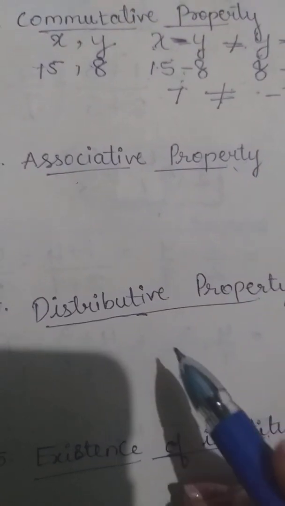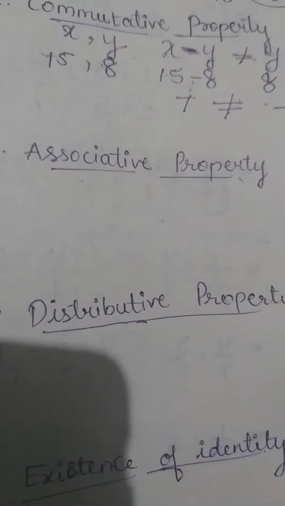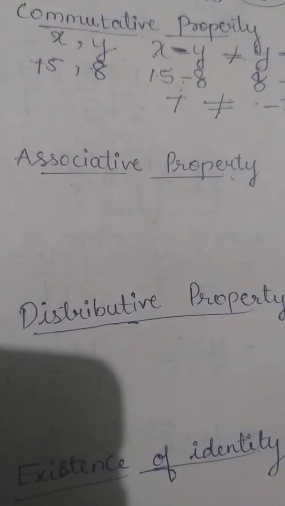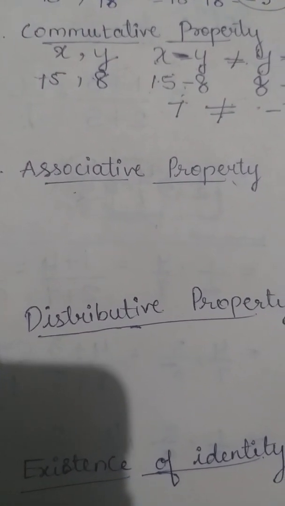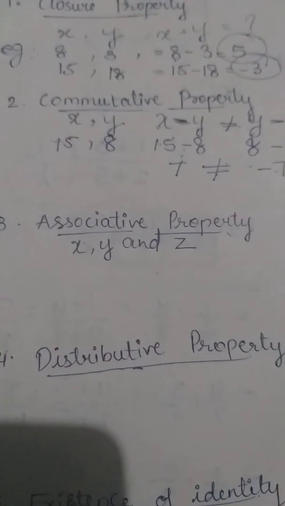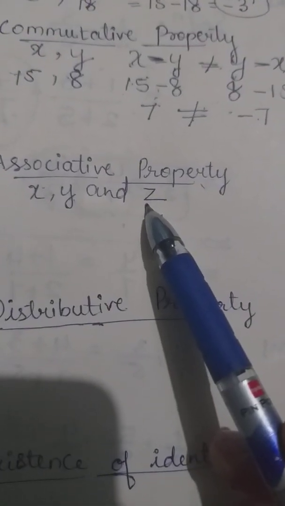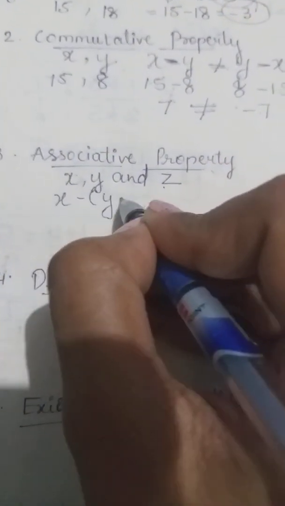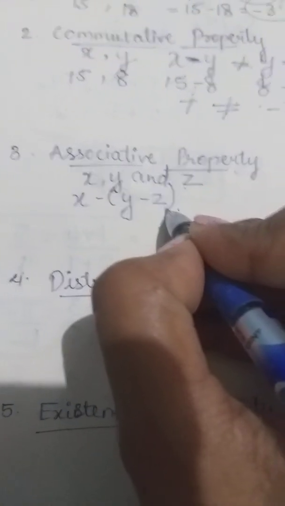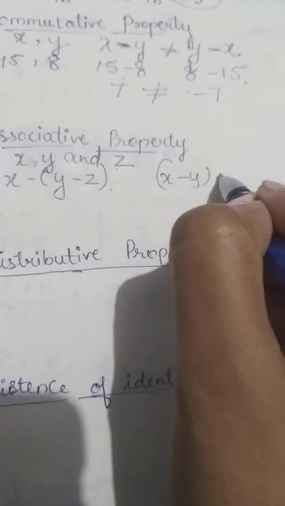So for example, if x and y are two whole numbers, then we'll consider x, y and z. So the numbers are x, y and z. In this condition, if I write x minus bracket y minus z, is it equal to x minus y minus z?